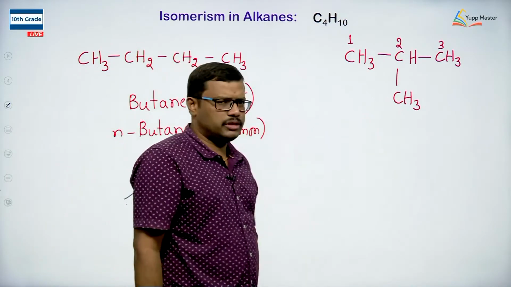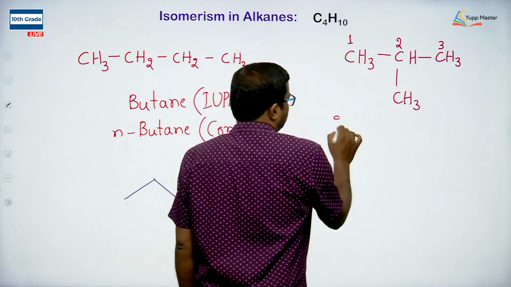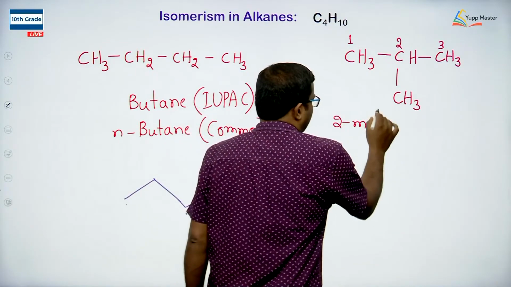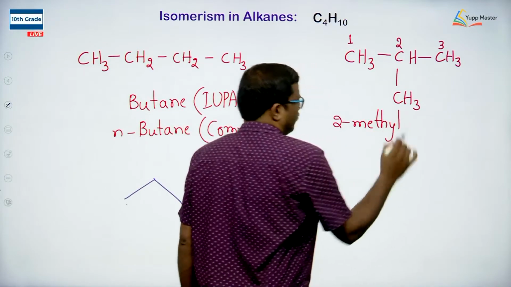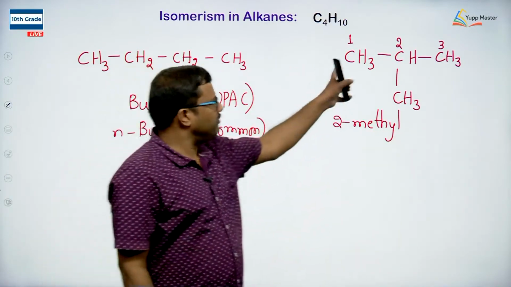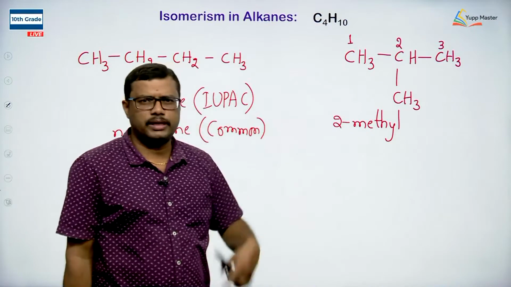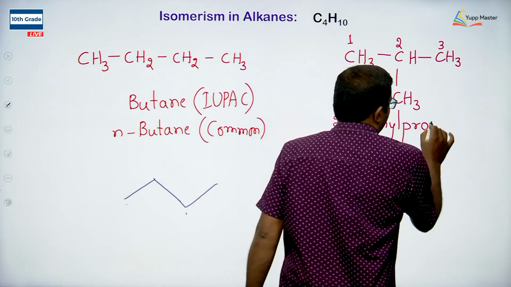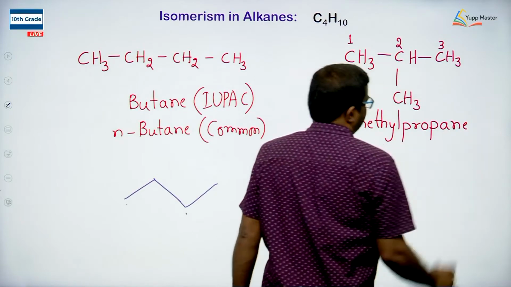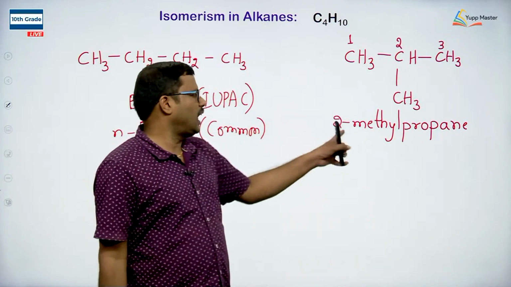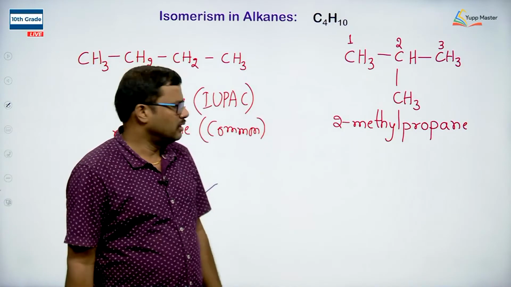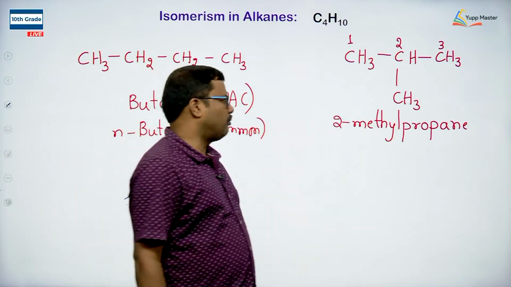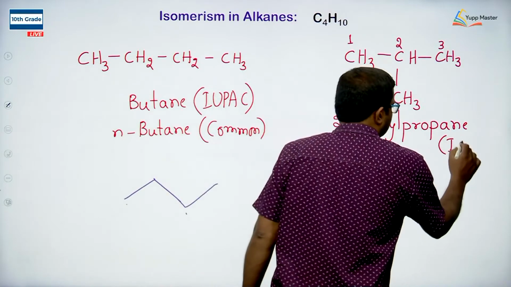So we have a substitution here. At second position I have a substitution, so I am writing it as 2-methyl. Then we have 3 carbons in a straight chain, so it should be propane. So the parent name is propane. On the propane chain, the 3 carbon chain, at second position we have methyl, 1 carbon chain, so 2-methylpropane is the name of this compound according to IUPAC.